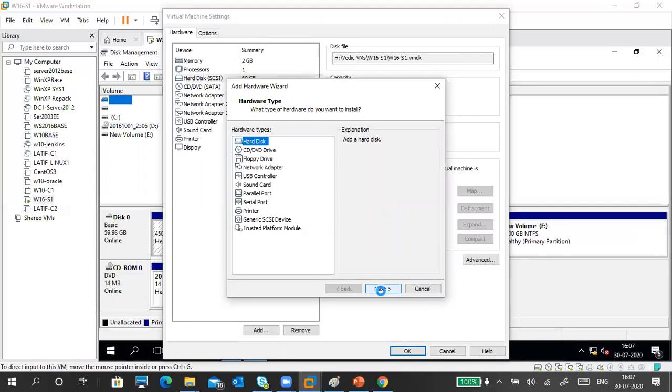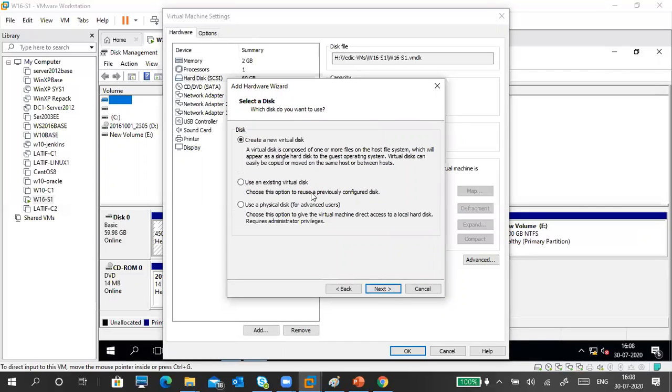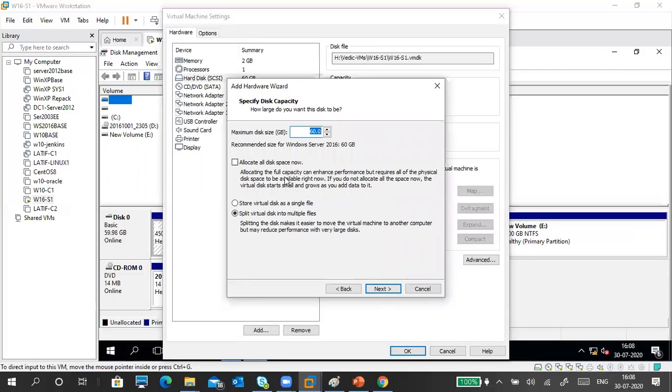You know how to add a hard disk? Hard disk. Next, SCSI only, because it's hot swappable. I'm working on it, right? So my server is on, so I can't use SATA and other things. It is showing the option, but SCSI is the one. Okay, create a new disk. Yes, I will create a new disk.